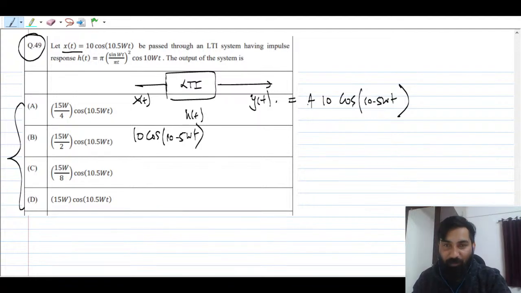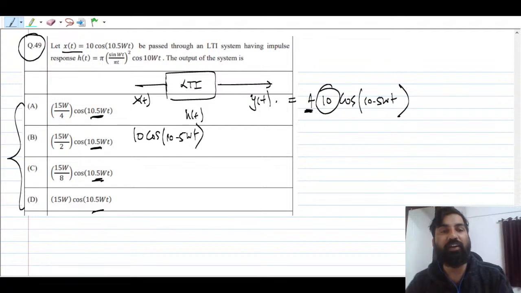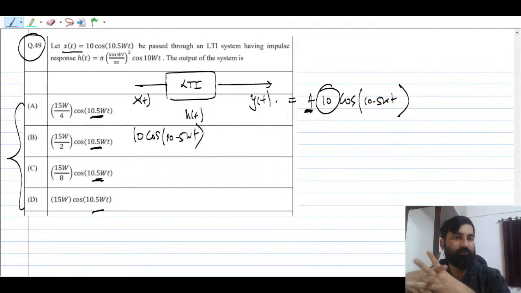Now what do you have to find? You have to find the value of A. Just multiply with this and you will get the answer. And this frequency should match. All the options have the same frequency. The output frequency should match. This is the property of an LTI system. If the input is given as sinusoidal, the output is going to be sinusoidal.